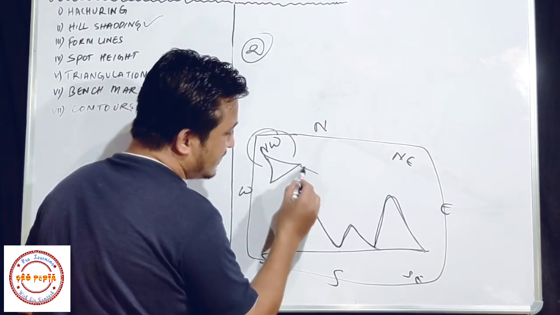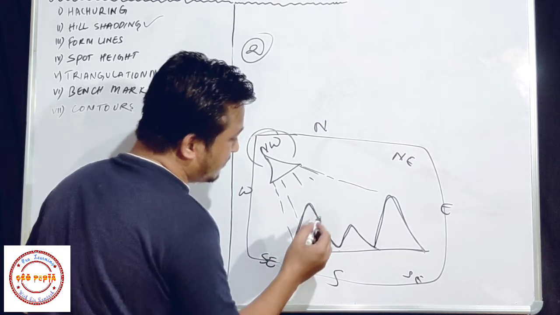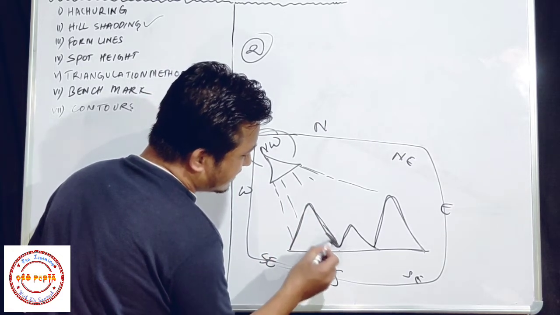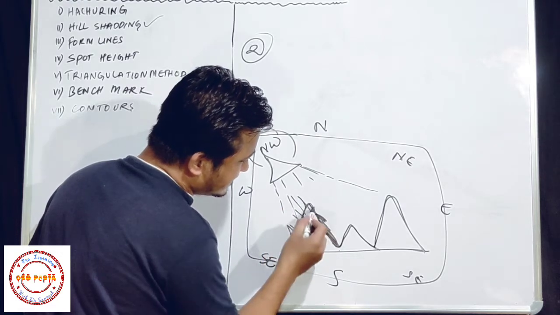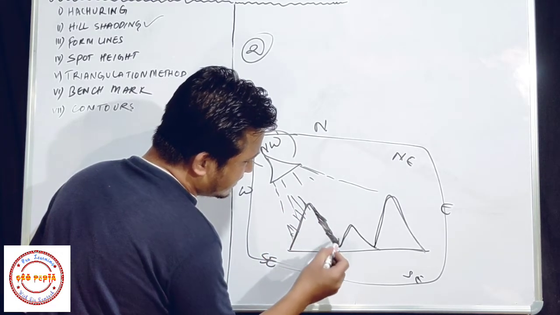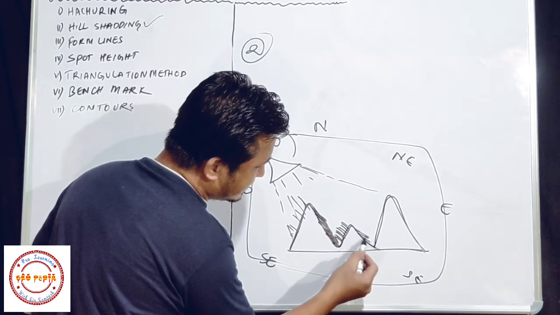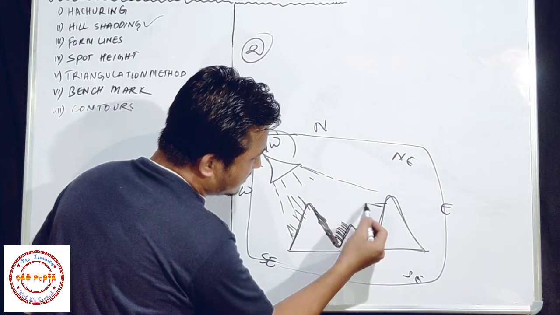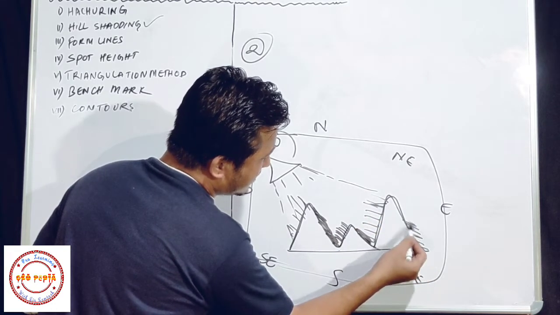When we throw a light from here, this region will cast shadow, this region will get light, this region will cast shadow, and again this region will get light, and this region will get shadow.